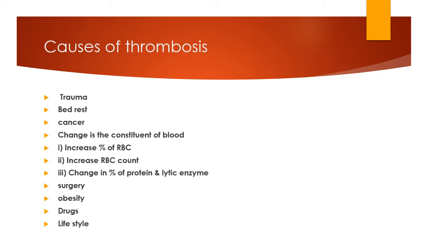Then if the percentage of protein or lytic enzyme changes, because the clotting process is accelerated by substances like thromboplastin, while heparin-like substances and lytic enzymes show a decrease in their percentage, the chance of clotting increases more than normal. This is one of the causes of thrombosis. Then surgery, obesity, drugs, and the most important thing, lifestyle. These are all also causes of thrombosis.